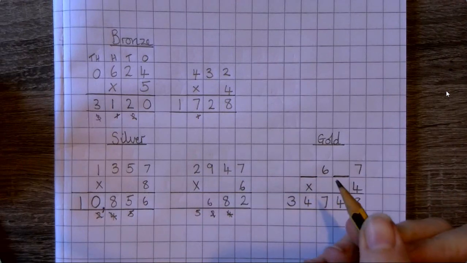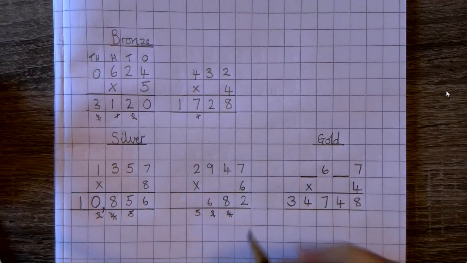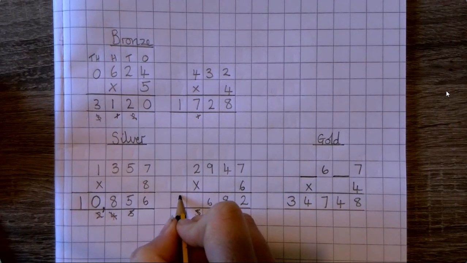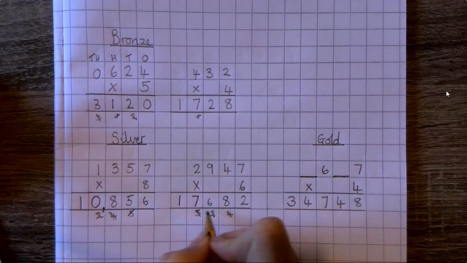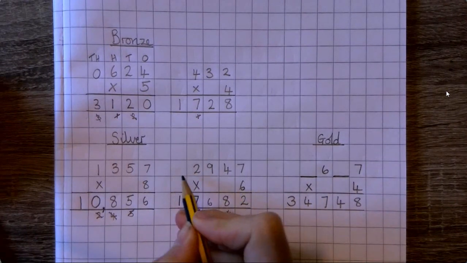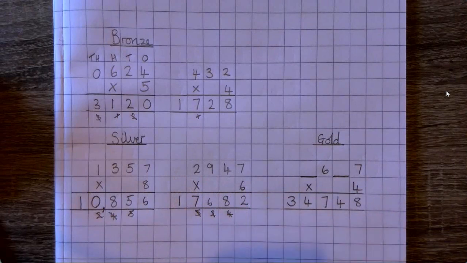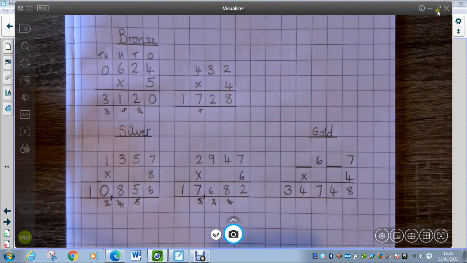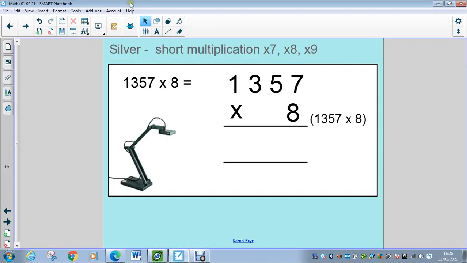6 times 2 is 12. Add on the 5 is 17. We're at the end of my place value columns to multiply by 6, so I can just pop it in the next one. 17,682. Okay. Well done for listening and not moving on until you're ready.